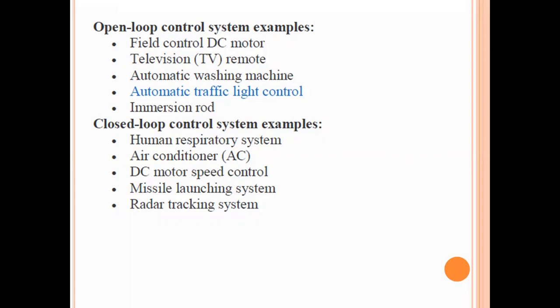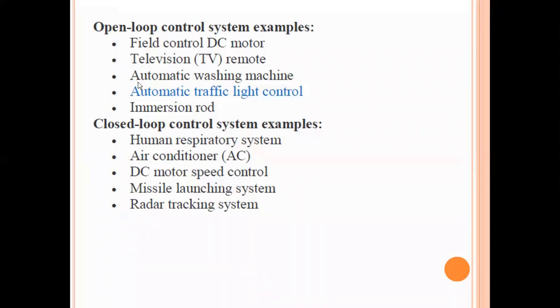And that regulator is controlled manually. If we keep 5 minutes only, then it will run 5 minutes. That's it. Which means the output completely depends upon the input response. So if we give 5 minutes, then the machine will run 5 minutes only, not more than 5, which is an open loop.